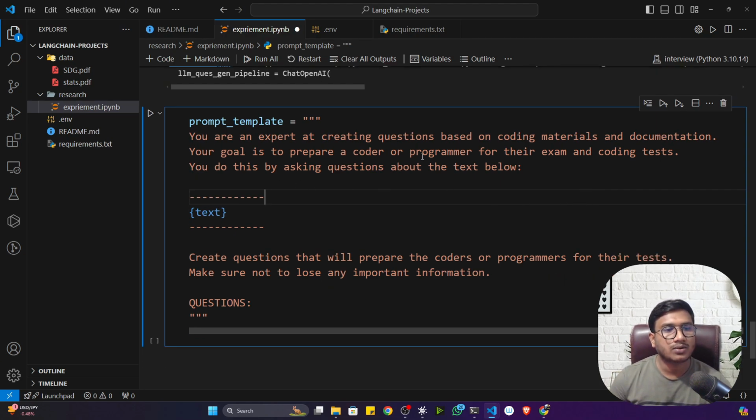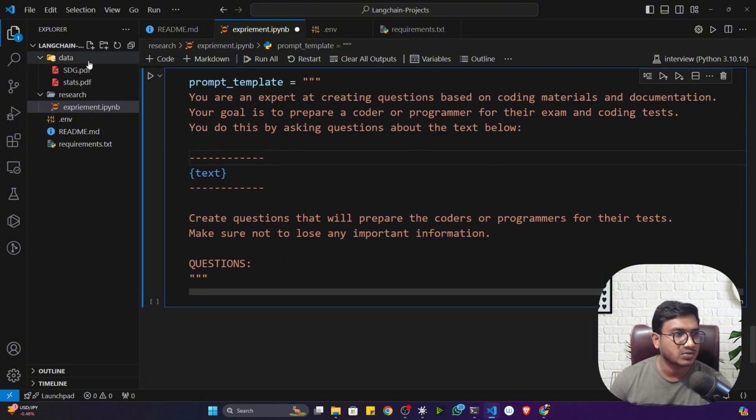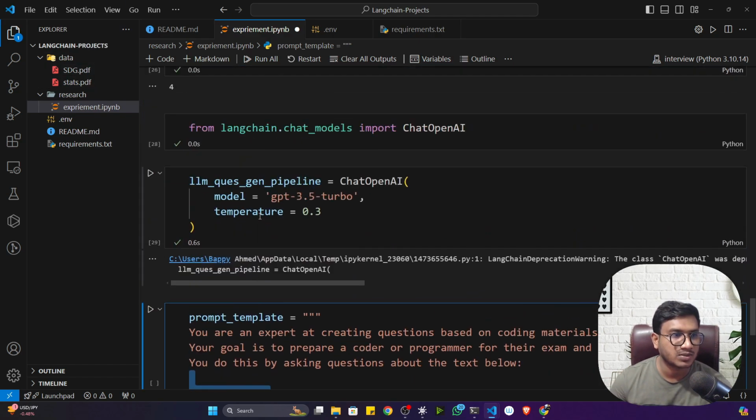Now your goal is to prepare a coder or a programmer for their exams and their coding test. You do this by asking questions about the text below. That means whatever data the user will provide, that means these chunks.